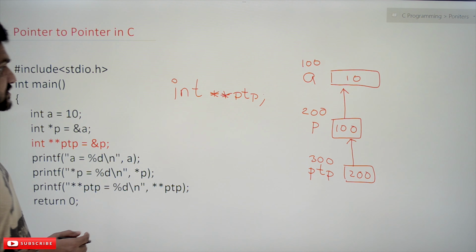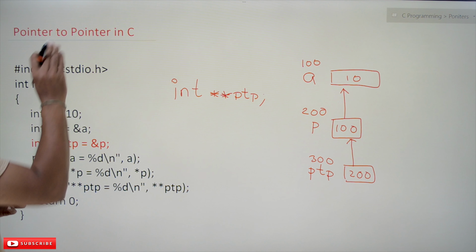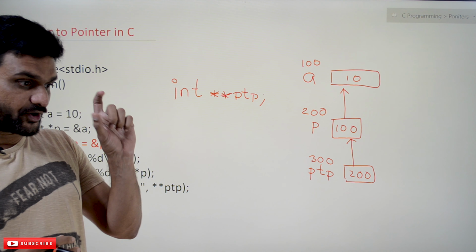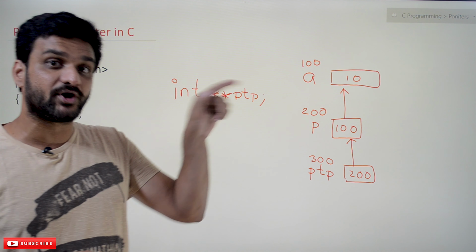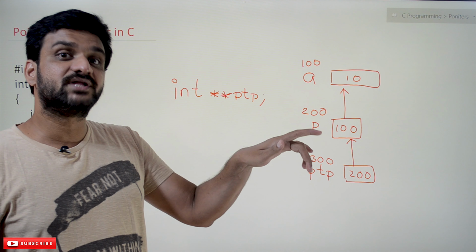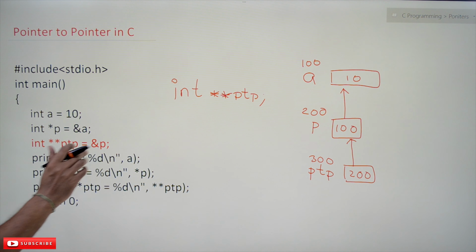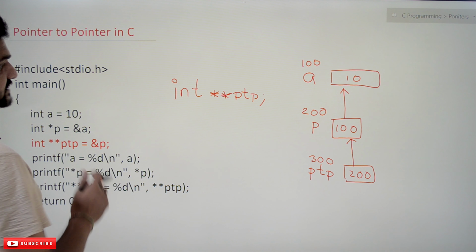Now, coming to this class, we'll try to understand pointer to pointer in C. So, what pointer to pointer means is, it is a pointer which stores the address of a pointer. So it looks a little bit funny. Let's try to understand this with an example.